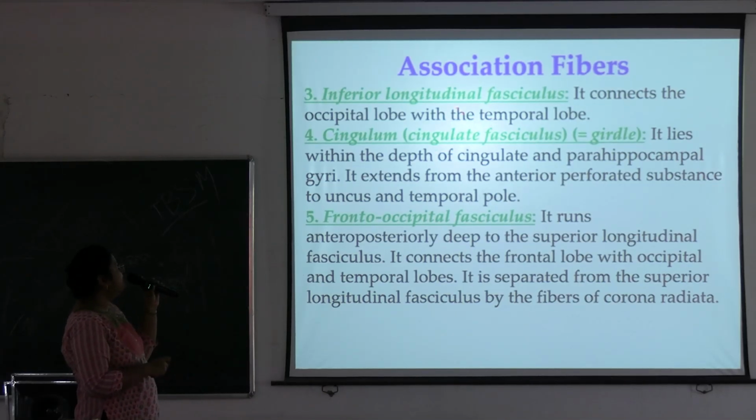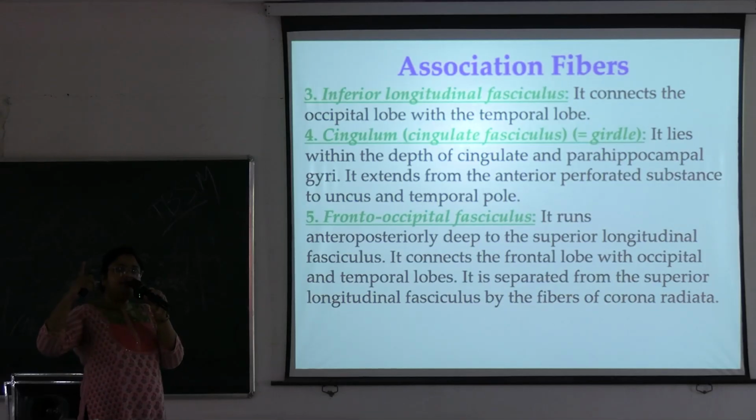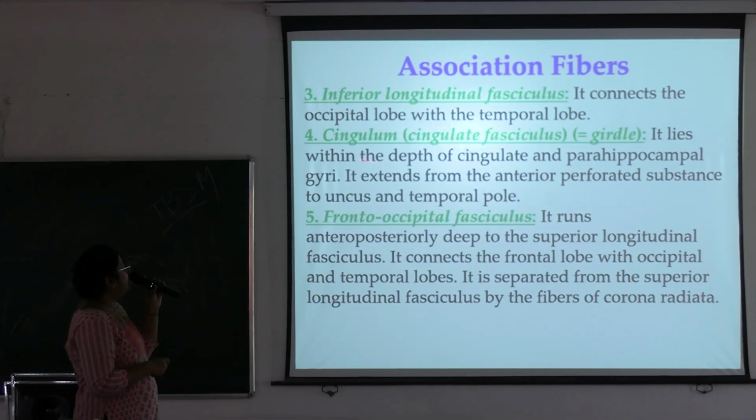Next is cingulum or cingulate fasciculus or cingulum girdle. It lies within the depth of the cingulate and parahippocampal gyri. Okay, cingulate gyrus and parahippocampal gyri. Different named sulci and gyri you must have seen in the hemispheres. And this cingulum extends from the anterior perforated substance to the uncus and the temporal pole. So these are the connecting areas for cingulum.